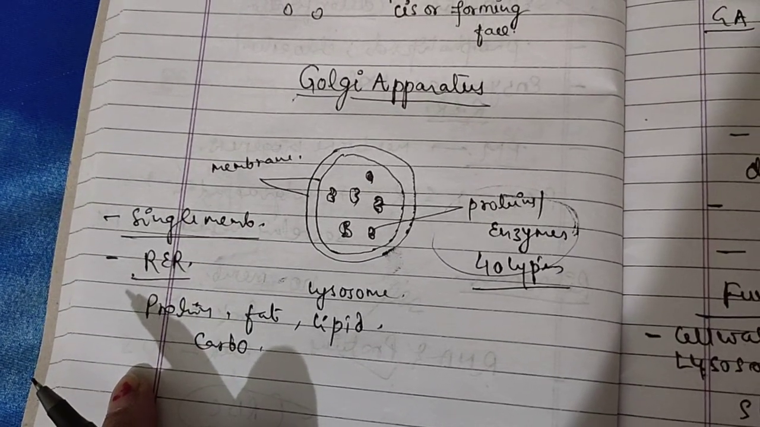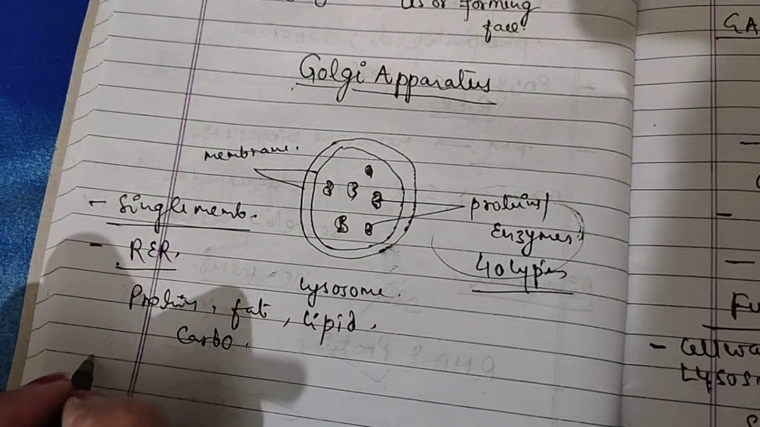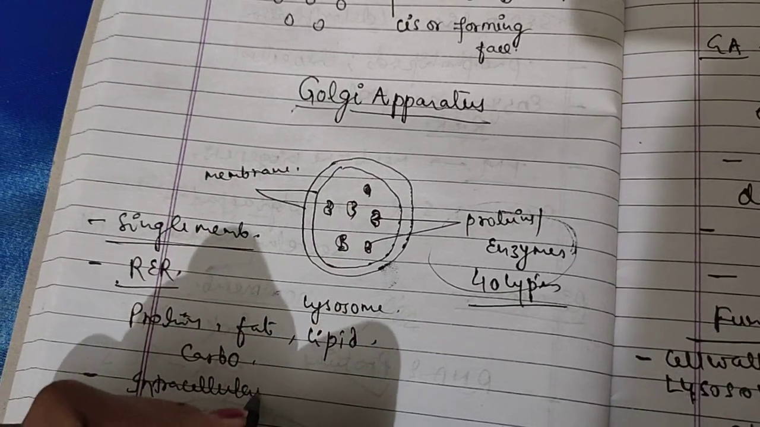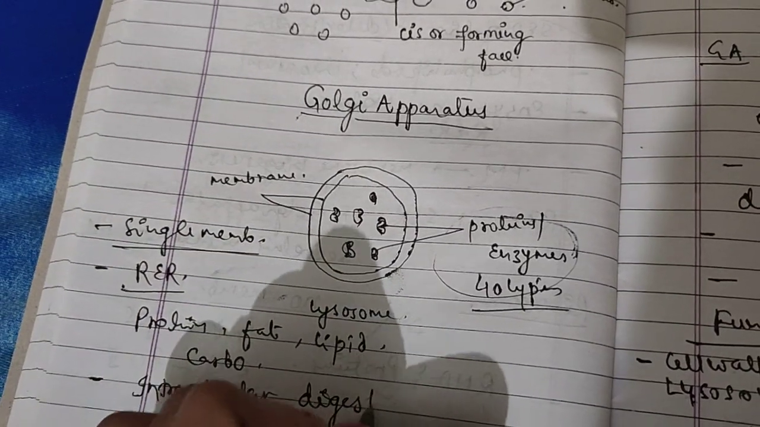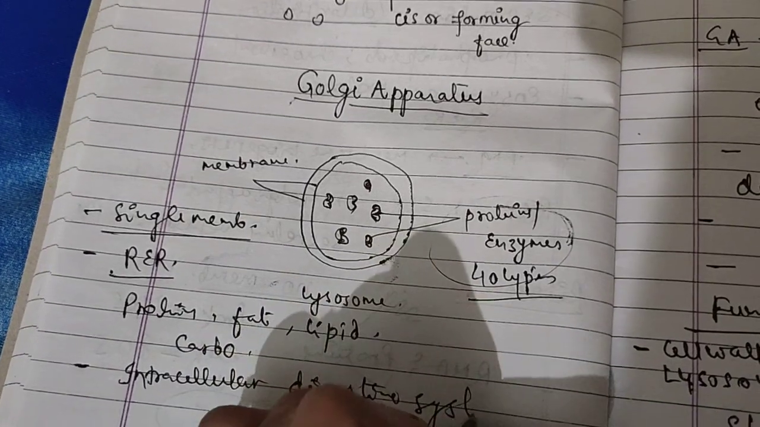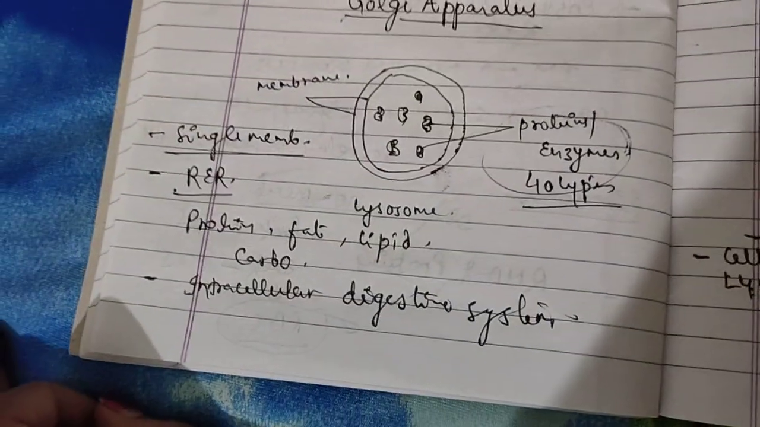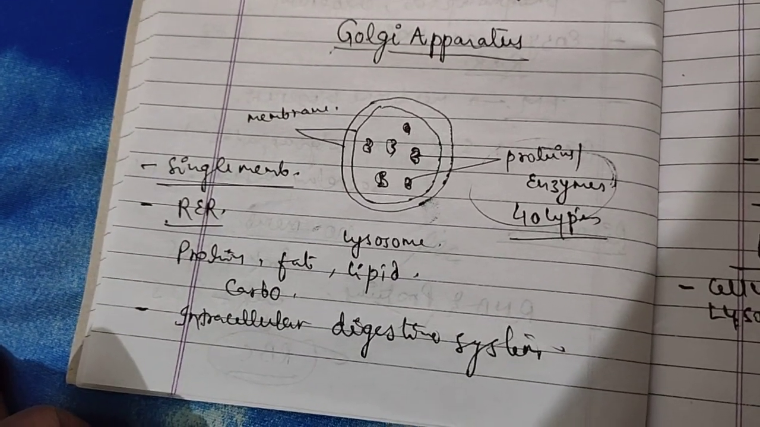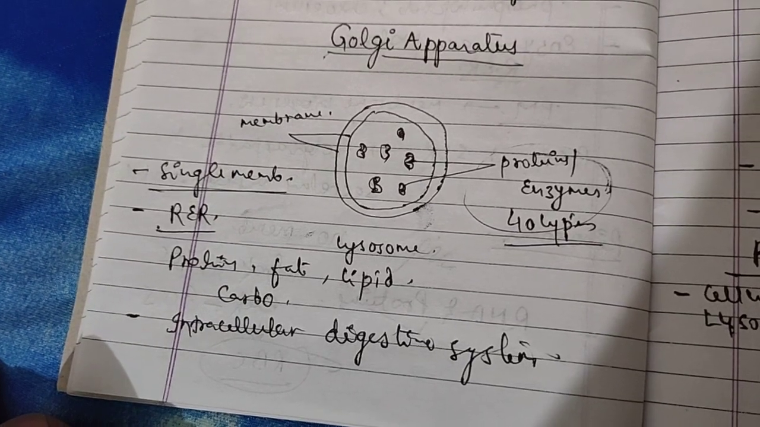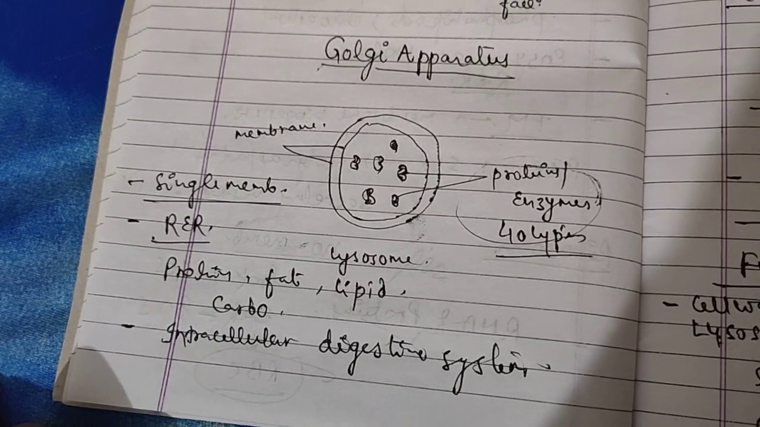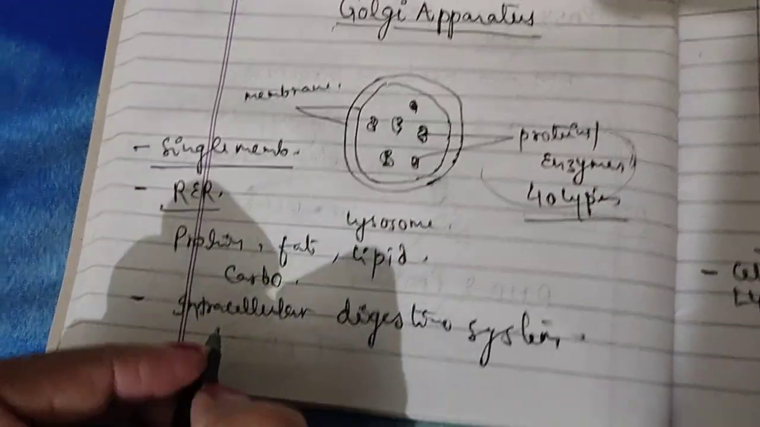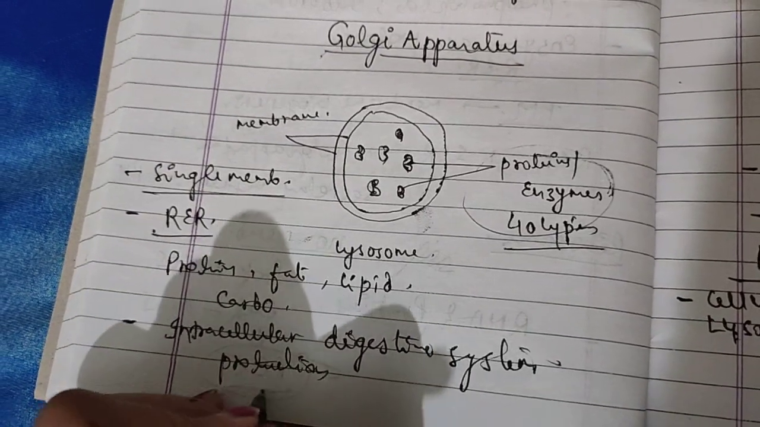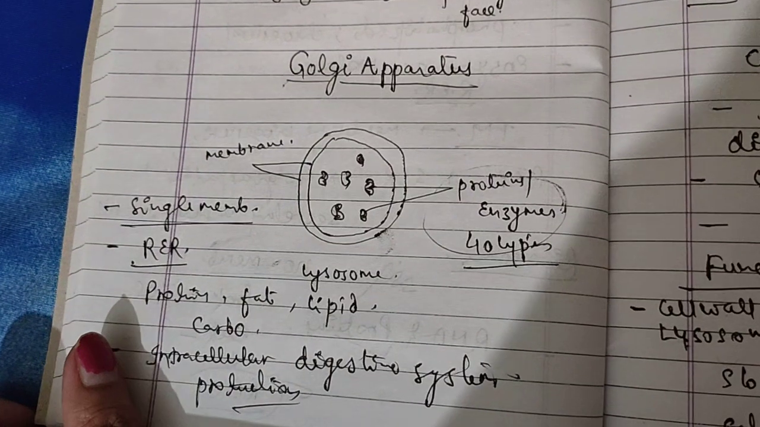Lysosomes serve as an intracellular digestive system, also called digestive bags. They destroy any foreign material which enters the cell, such as bacteria and viruses. In this way they protect the cell from bacterial infection. So the next function is protection.